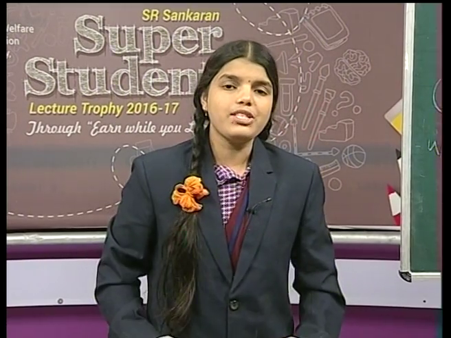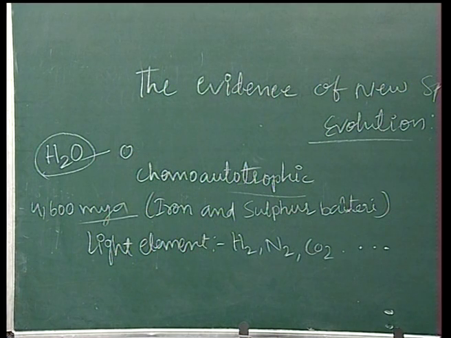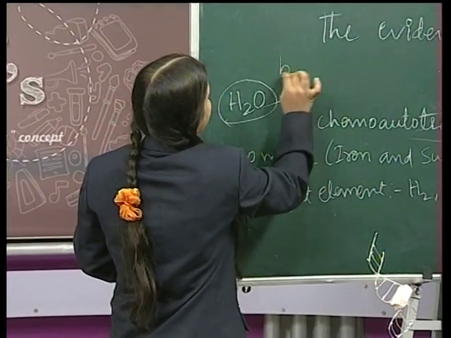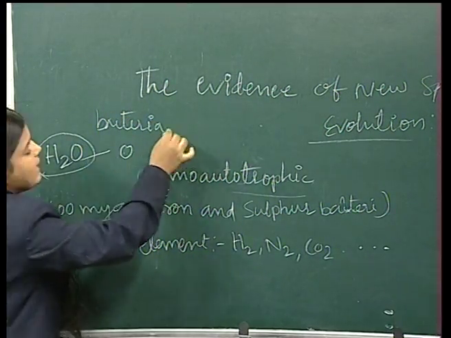Okay. Next, after the chemoautotrophic bacteria, another form of bacteria is synthesized, with chlorophyll.